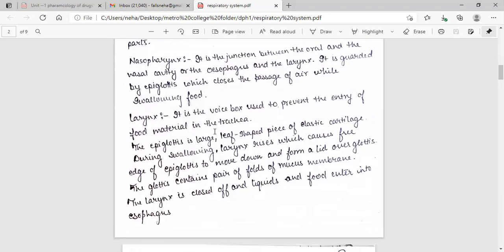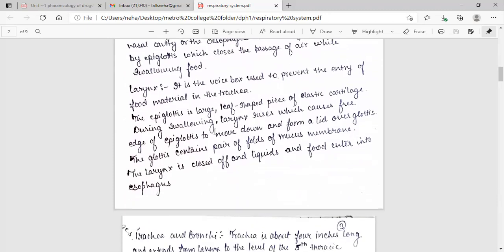The epiglottis is a large, leaf-shaped piece of elastic cartilage. During swallowing, larynx rises, which causes free edge of epiglottis to move down and form a lid over glottis. The glottis contains a pair of folds of mucous membrane. The larynx is closed off and liquids and food enter into the esophagus.